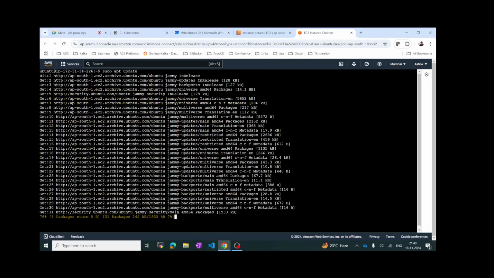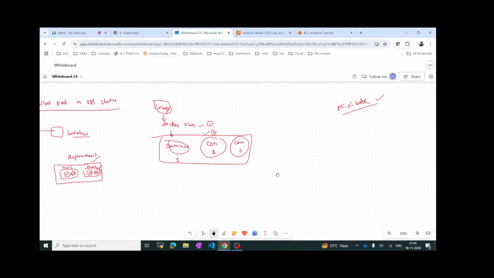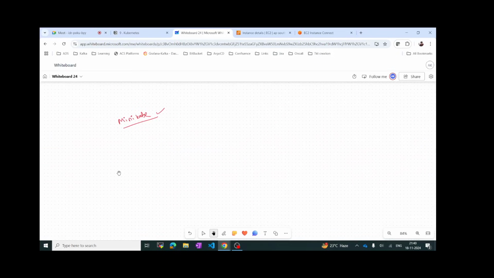Sudo apt update. Whenever you do this, just do this first. So when we do Minikube, the basic components are, first, we have to have the Docker runtime environment, the container runtime environment. So we have to install Docker.